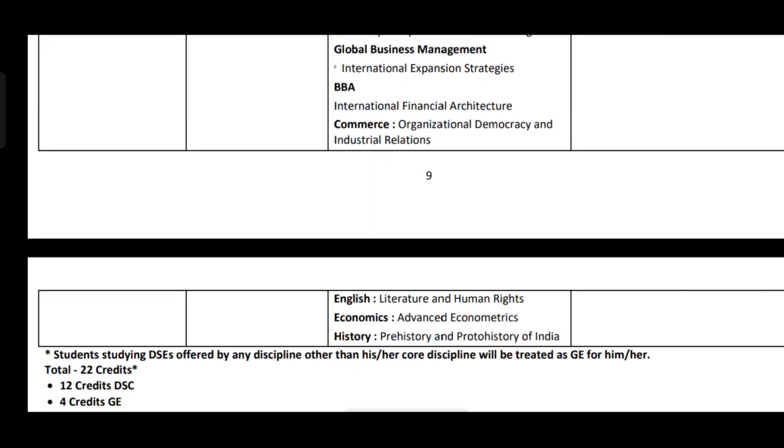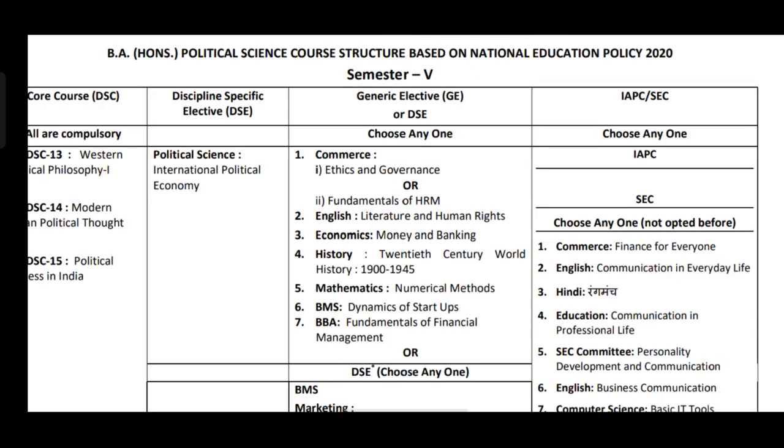In English, literature and human rights. In economics, advanced econometrics. In history, prehistory and protohistory of India. These are the discipline specific elective courses. So, dear students, whether you are interested in economics, literature, or even startup culture, there is something here for everyone.